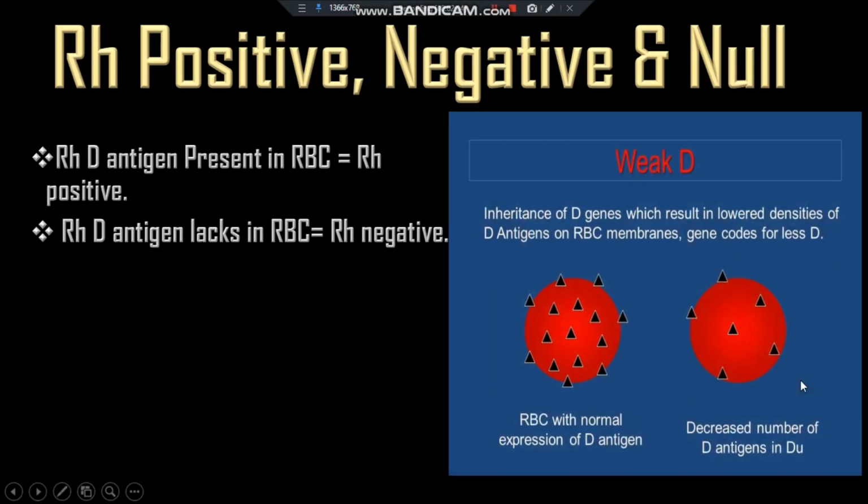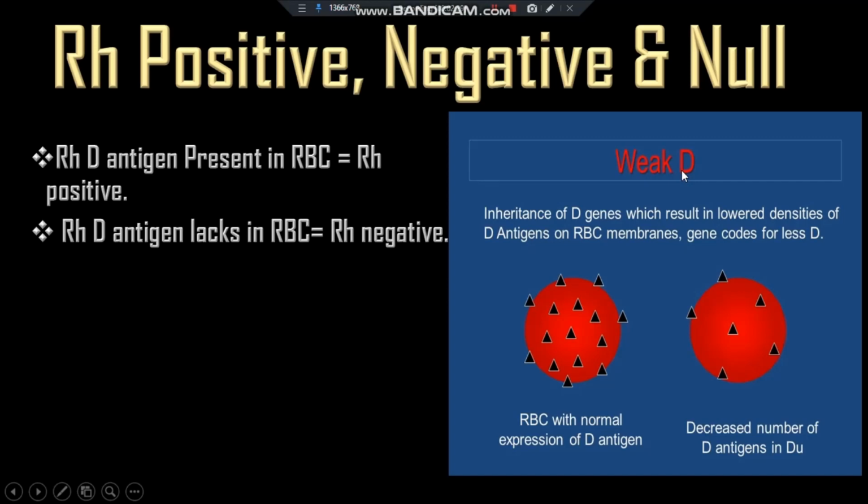When the RBC contain Rhd antigen, but these antigen molecules are not so dense, that means quantitatively defective, it is called the weak D. That means RBC with the normal expression of D is dense, but here there is a decreased number of D antigen.